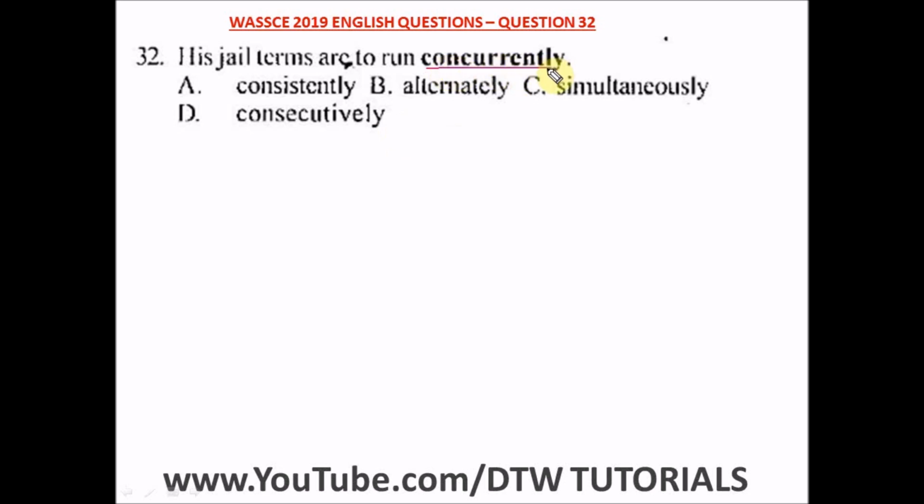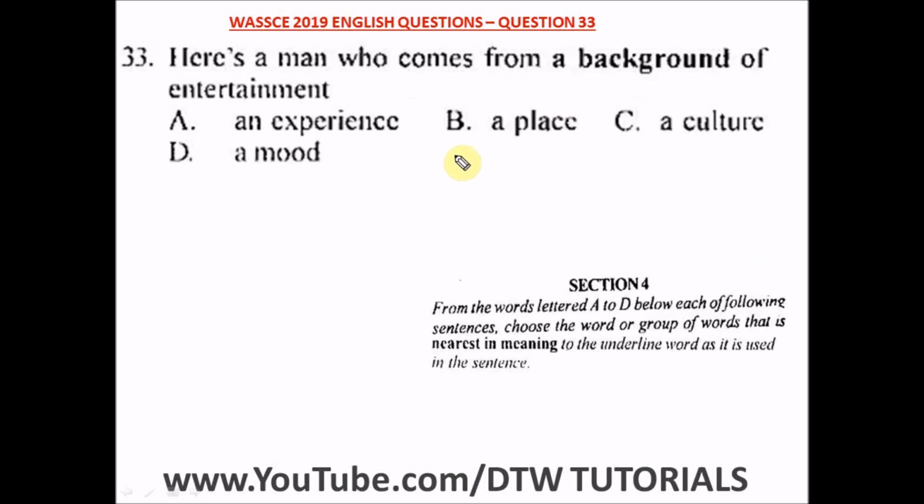But concurrently here means what? Simultaneously, at the same time. So the best word that's nearest in meaning and would suit this particular statement is what? Simultaneously, which is option C. Question 33 of the WASSCE 2019 English past question. That's a WAEC English exam.